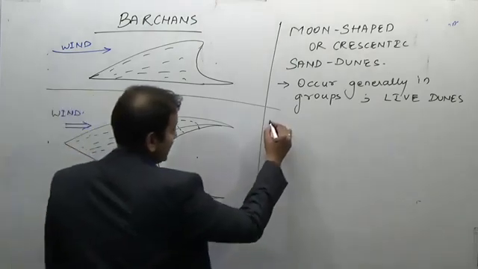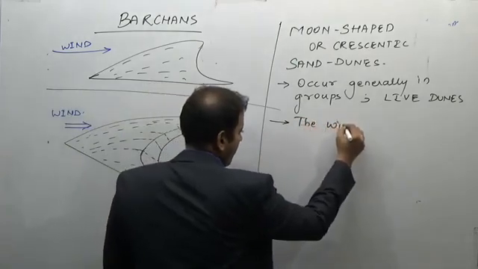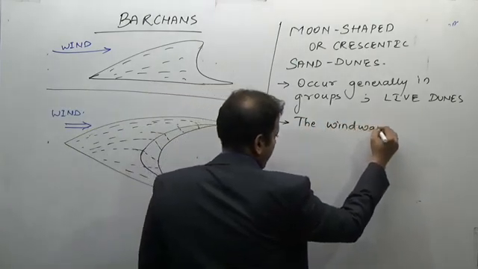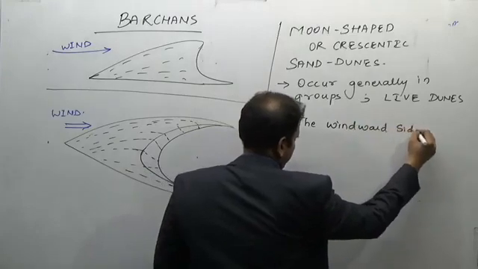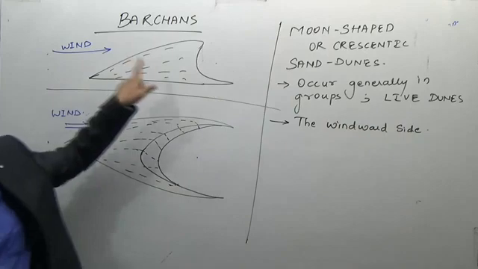Why? How is the windward side? This is the windward side. Is it steep or gentle?